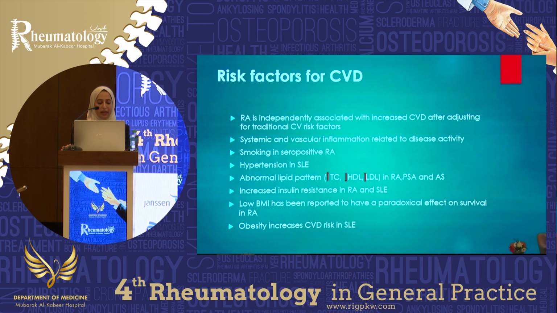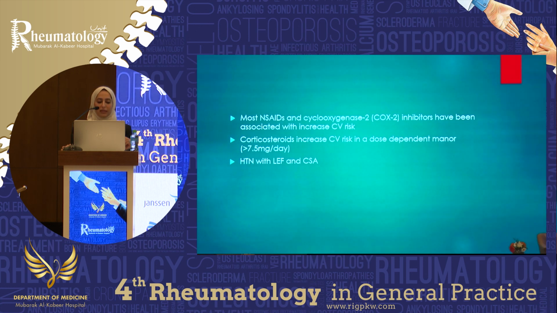Hypertension in SLE, and abnormal lipid profile, especially in patients with RA, those that have psoriasis and psoriatic arthritis, and ankylosing spondylitis. Increased insulin resistance, again in RA and lupus. And low body mass index has been reported to have a paradoxical effect on survival in RA. And of course, obesity, which increases the cardiovascular risk. Most NSAIDs and COX-2 inhibitors have been associated again with increased cardiovascular risk.